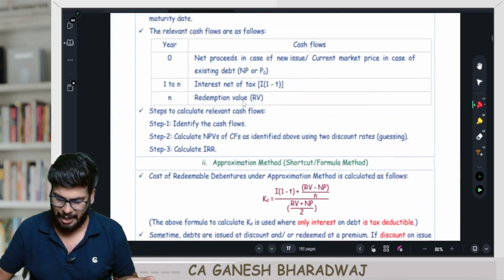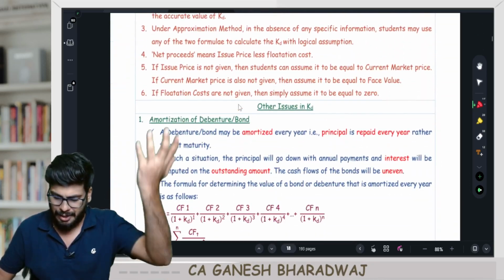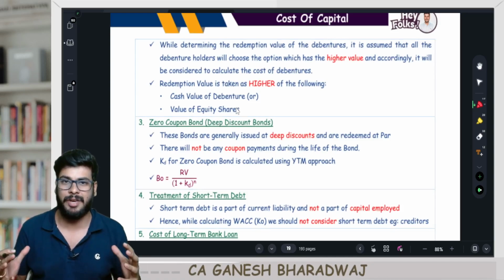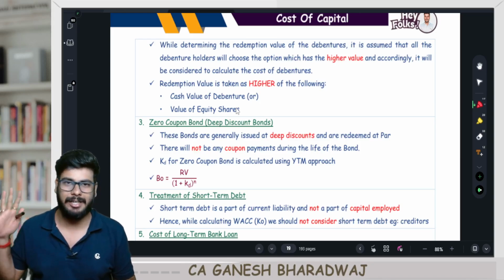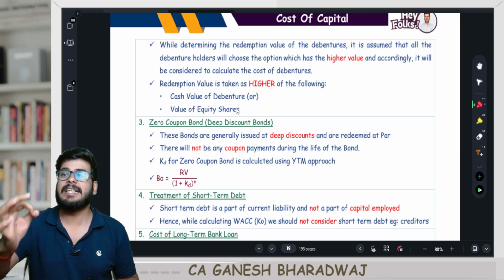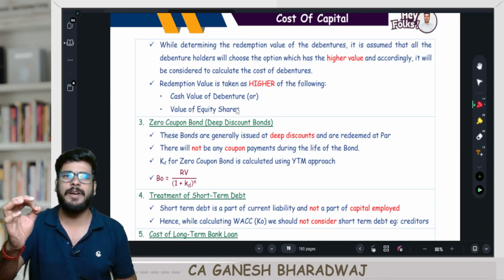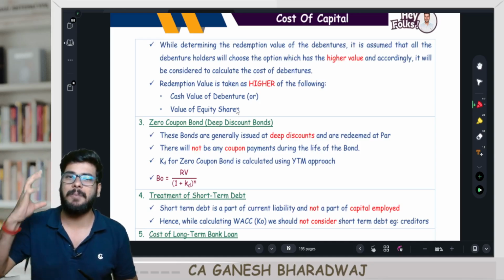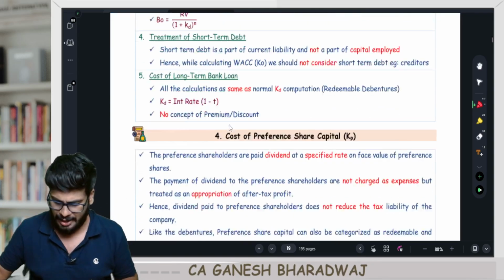Look at this, in a span of just about 2.5 pages, the entire KD is done. Similarly, for all other topics, this entire book is being prepared in such a way that it will be easy for you to navigate through this entire subject. And just imagine, the day before your exam, you're opening this book. In a span of about 20 to 25 minutes, the entire cost of capital chapter can be completed in terms of concept revision. That is the way in which this book has been prepared.